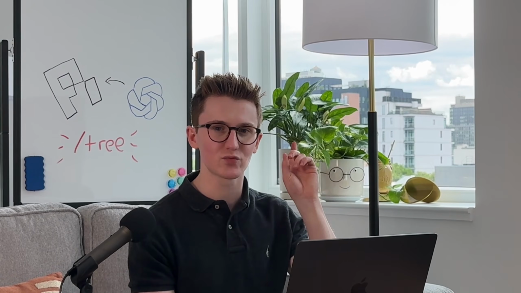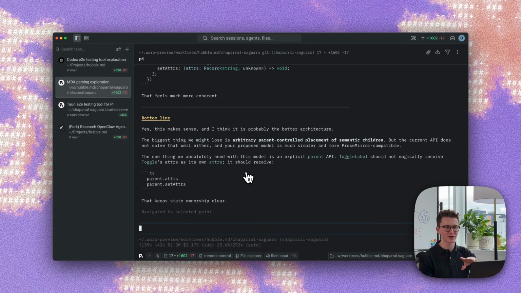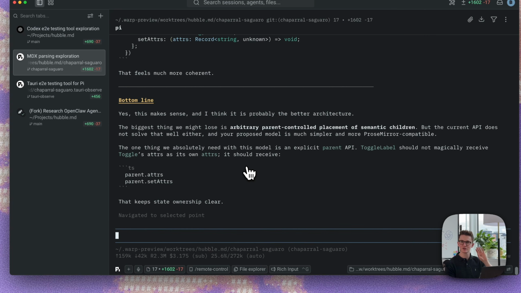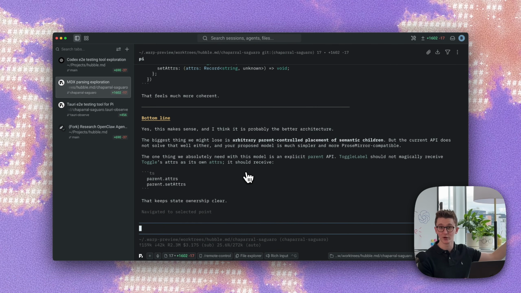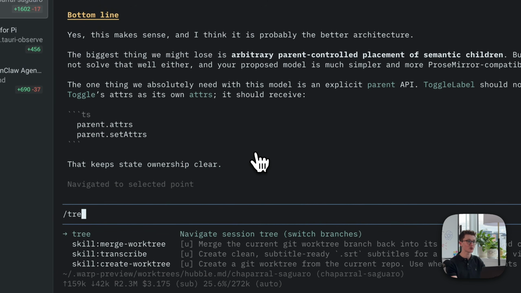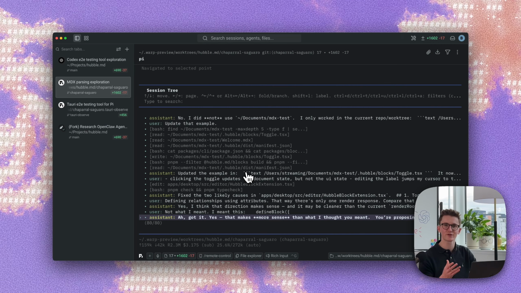As you can imagine, this is where Pi comes into the picture. So here I have another conversation I was working on with the Pi agent earlier, and let's say I wanted to do the same sort of thing. I want to roll back a few prompts in the past to wherever we were deciding on an architecture doc. And we had a fork in the road of multiple options we wanted to explore. If I want to roll back to that fork in the road, I can do so using /tree. This is a bit like fork, but deciding where you want to fork from.